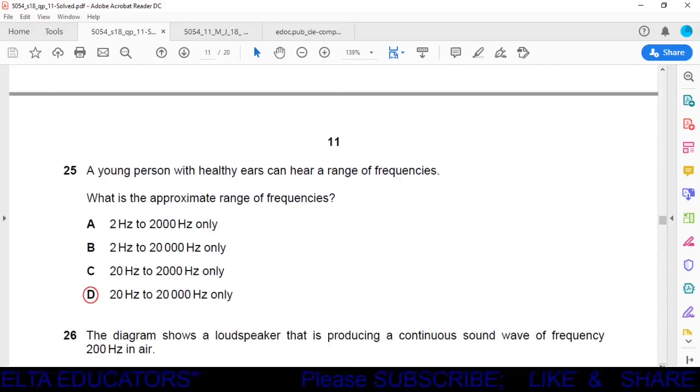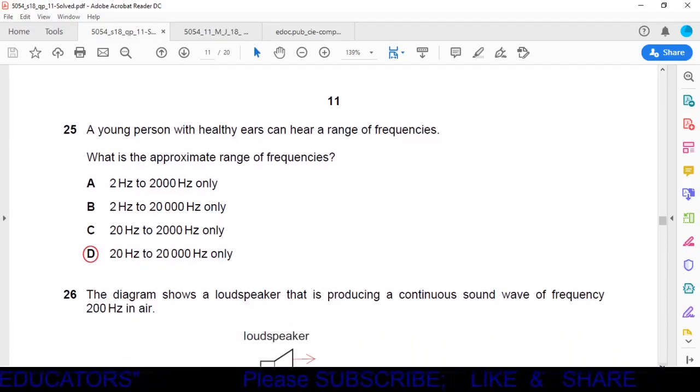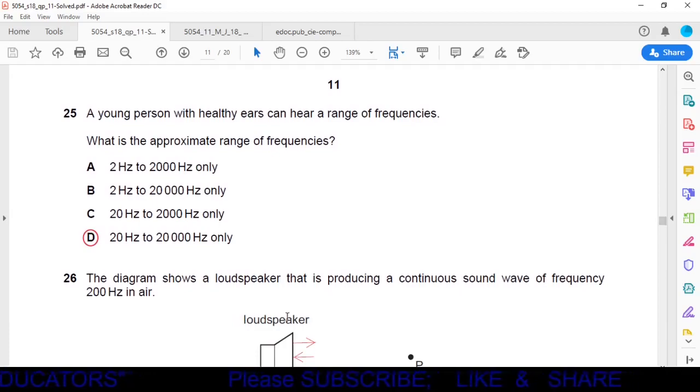Question number 25. A young person with healthy ears can hear a range of frequencies. What is the approximate range of the frequencies? Audible range for human being is 20 cycles per second to 20,000 cycles per second, or we can say the range is 20 Hertz to 20,000 Hertz. So correct option is option D.